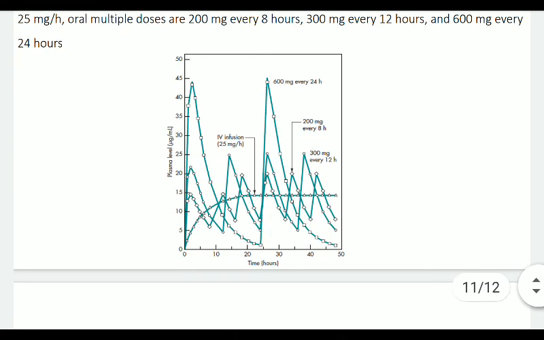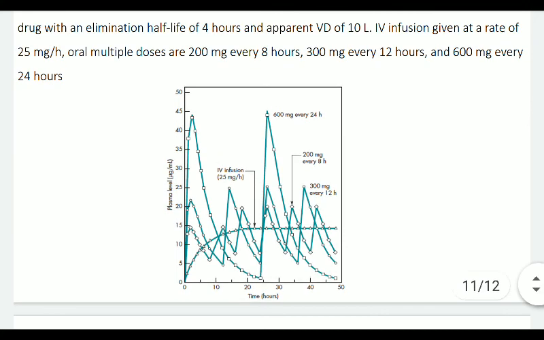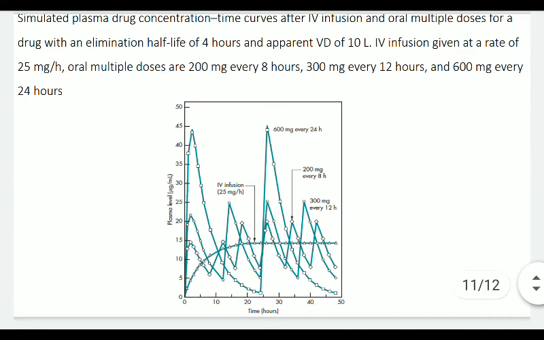This particular graphic would help you to understand how a multiple dosage regimen works or looks when we put it in a graphical form. So here you can see multiple drugs administered together and plasma concentration measured against time.